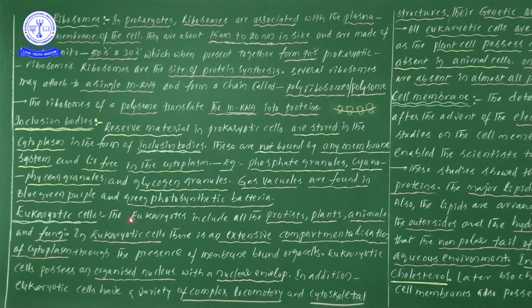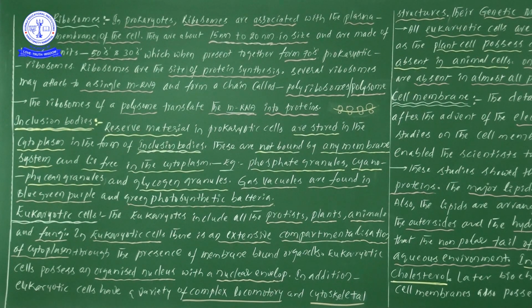Eukaryotic cell point of view, the eukaryotes include, as we have learned in classification, there are 5 kingdoms according to the five kingdom classification proposed by R.H. Whittaker. What are those kingdoms? Monera, Protista, Fungi, Plantae, Animalia.